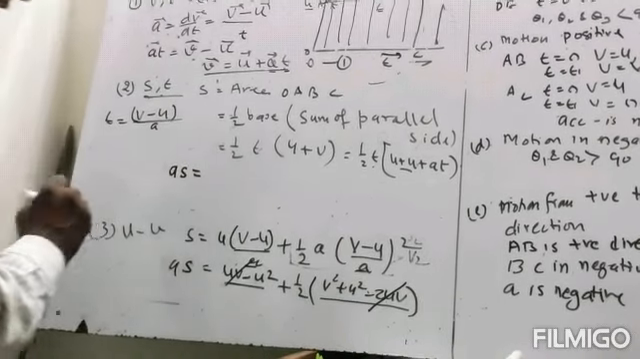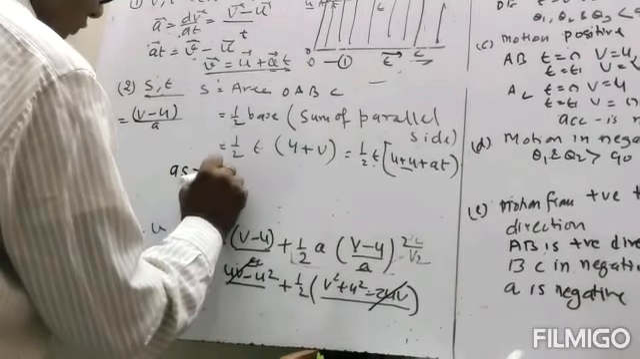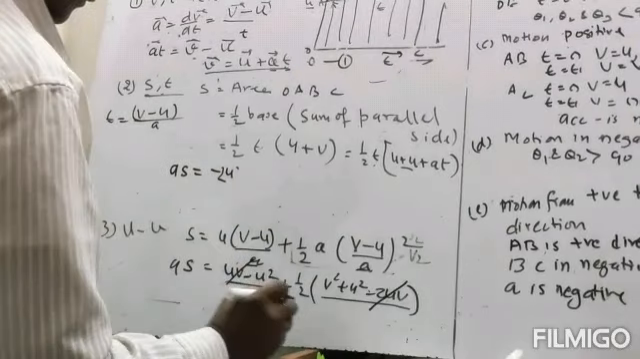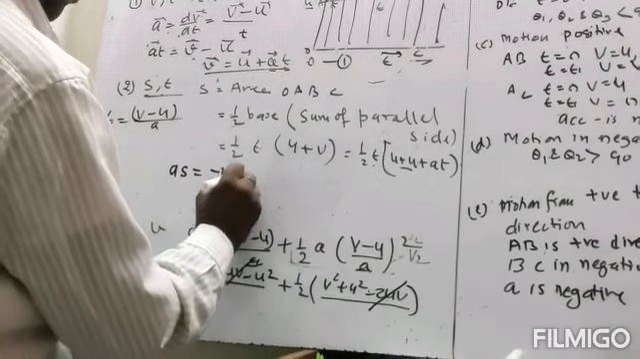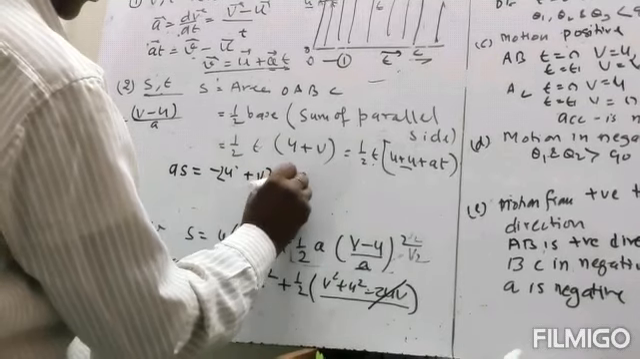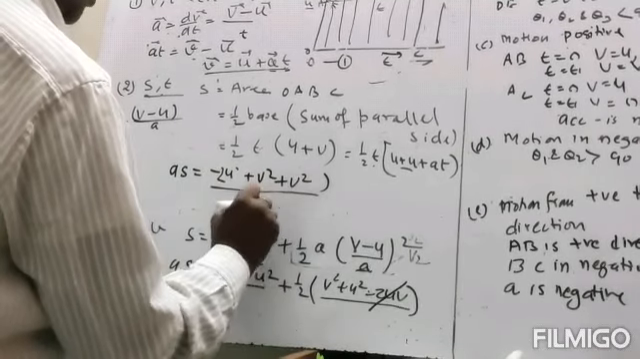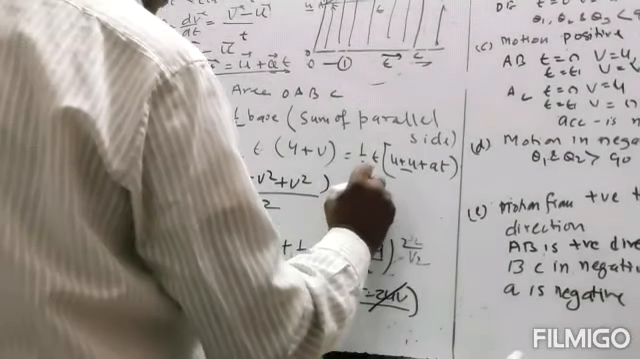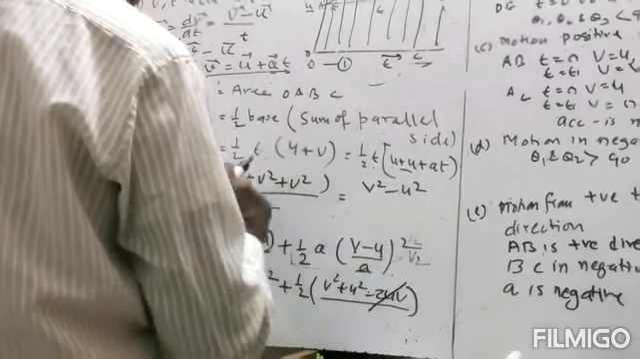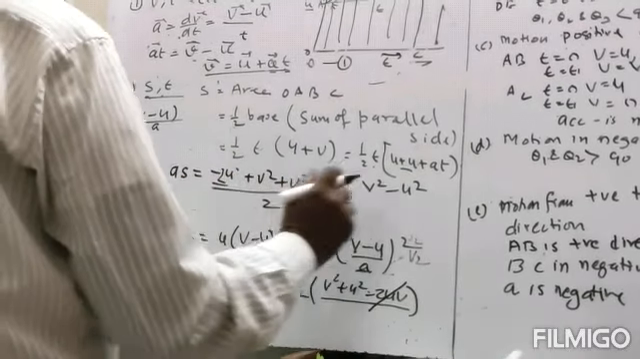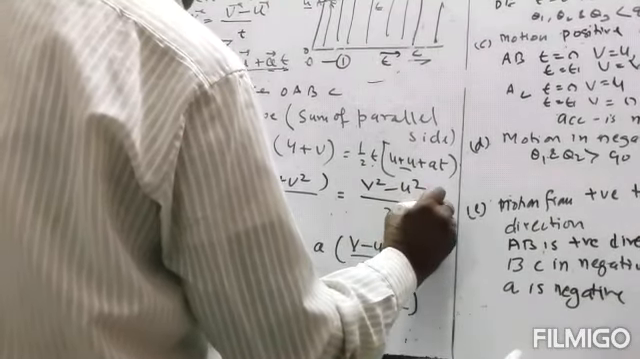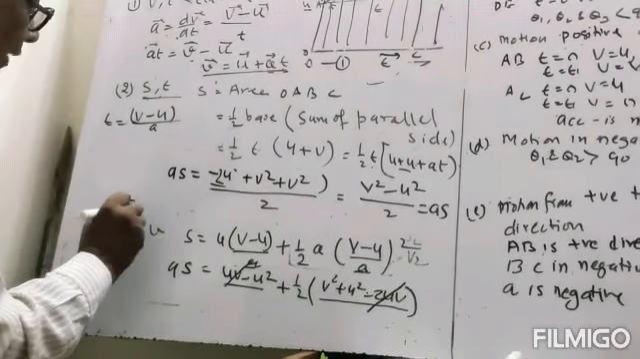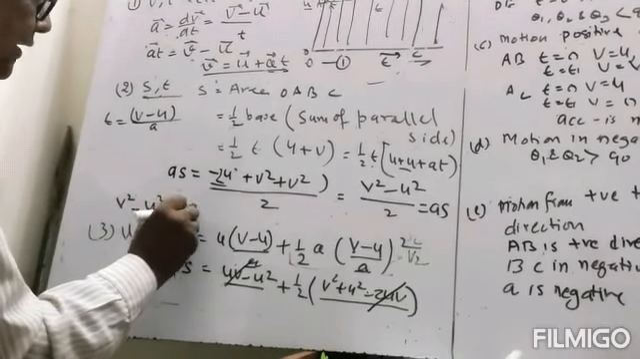a into s is equal to minus u square. You take LCM, so minus 2u square plus v square plus u square by 2. So this will be equal to, u square cancel हो जाएगा, v square minus u square by 2 is equal to as. So multiply कर दो. तो क्या हो जाएगा, v square minus u square is equal to 2as.